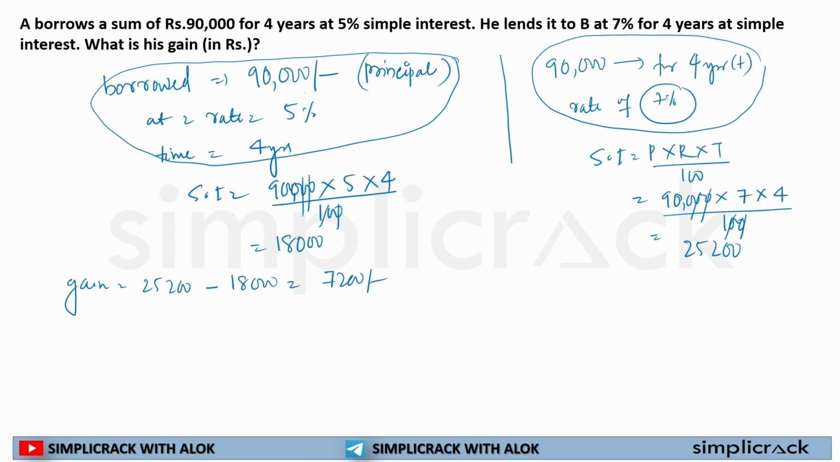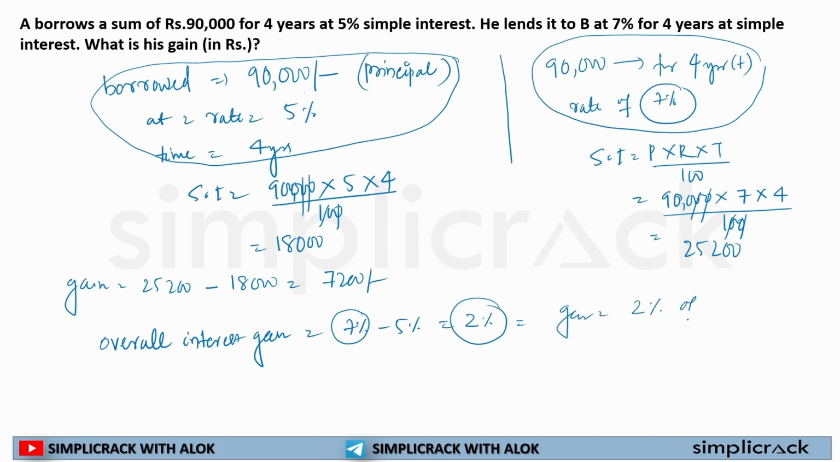So my overall interest gain, 7% minus 5%, because I borrowed it at 5%, because I have to pay back 5%, but I am getting 7% from someone else. So what I'm actually getting? 2% I'm actually getting. So now what is my actual gain? 2%. So what will be my gain? It will be 2% of what?